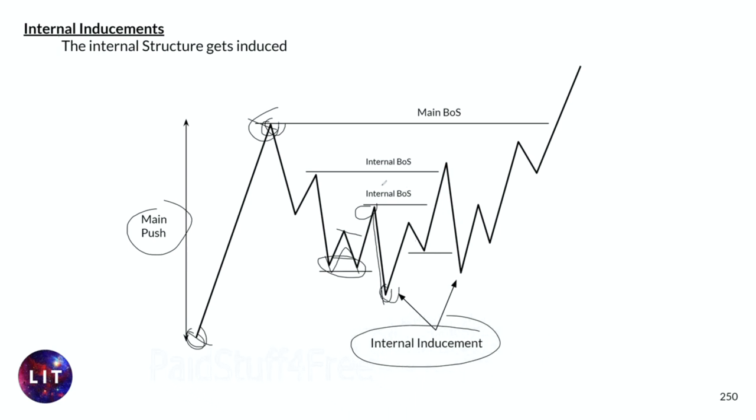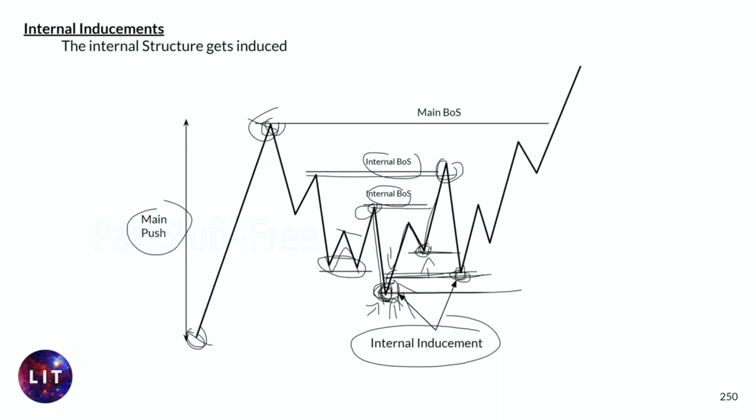It does the same thing in here, now makes an internal break of structure of this internal push, right? Now makes another internal break of structure, and then before it can move higher, it induces this point in here lower, but also just becomes the internal inducement. And what we have learned later or earlier, again, you can take this zone now as a point of interest and refine it with, for example, imbalances, as this is already an inducement zone in here, and price comes back to mitigate these areas, or it's obviously the structure of the internal break of structure in here, the extreme of that. Okay, in this case, the decision would be induced, and it comes to these areas with the imbalances left.